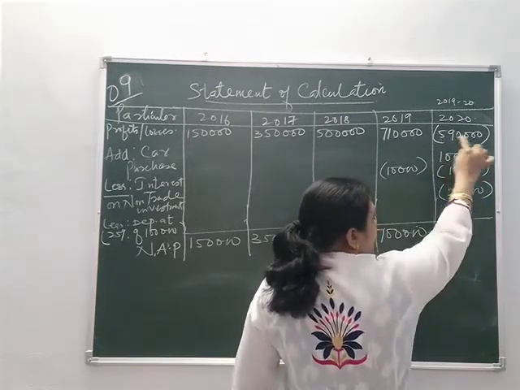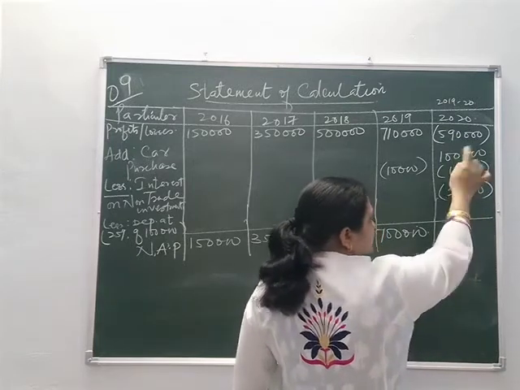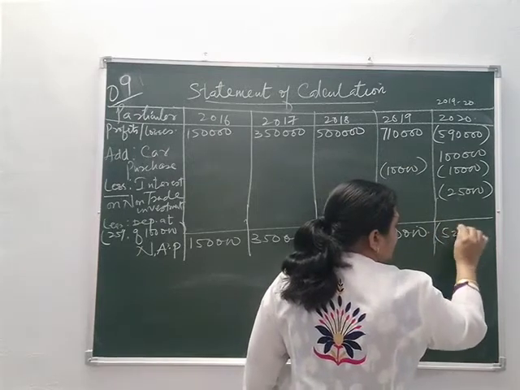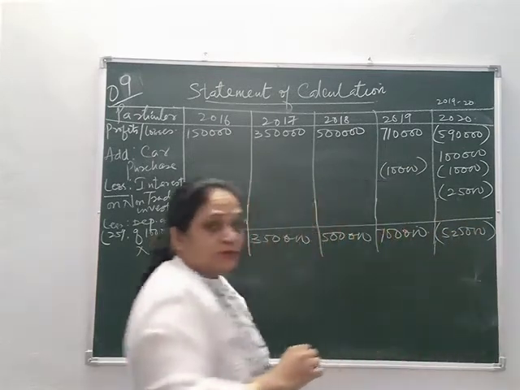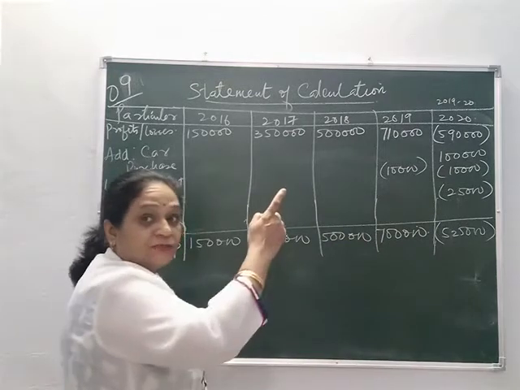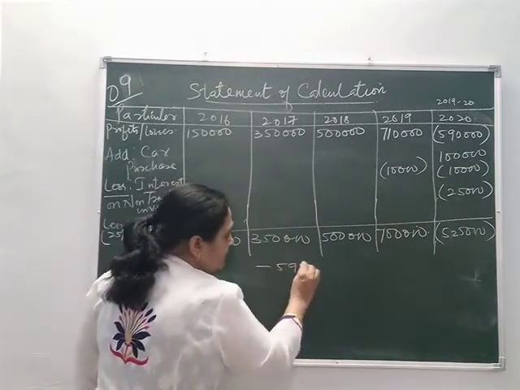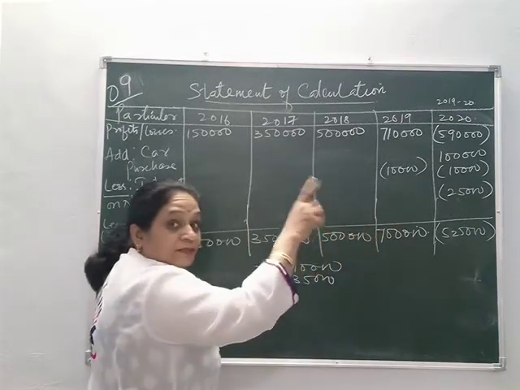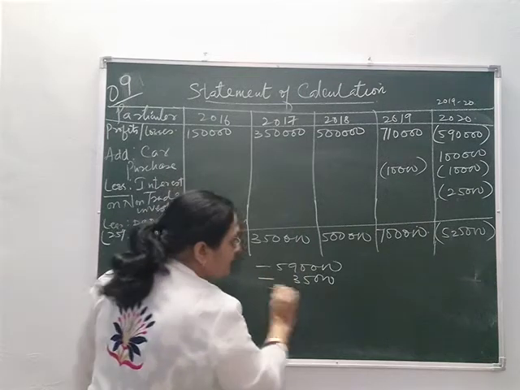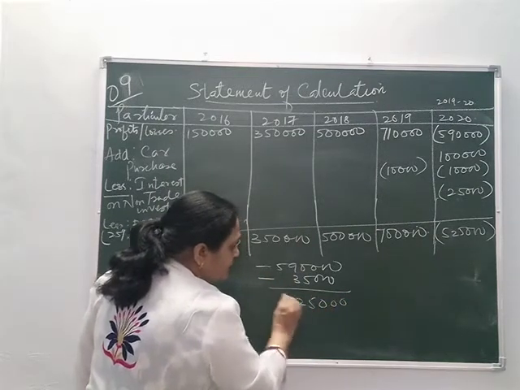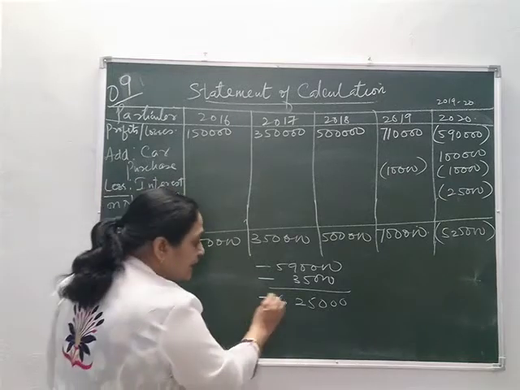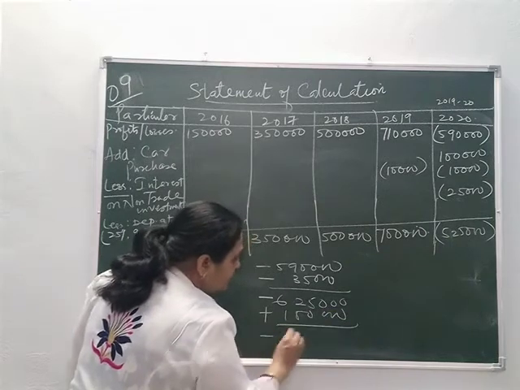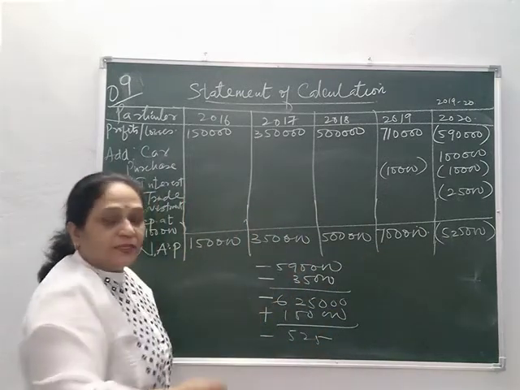So accordingly, if you calculate, it is a profit of 5,25,000. How will we get this 525? See, minus 590 minus 35, because you have to subtract both, so minus minus will become plus. So here we are doing 625. Correct? But the sign will be minus, and plus 1 lakh, which gives you the minus 525, the answer over there.